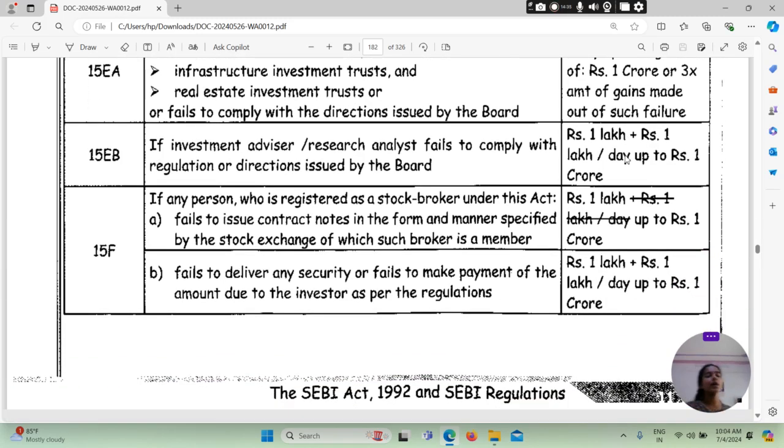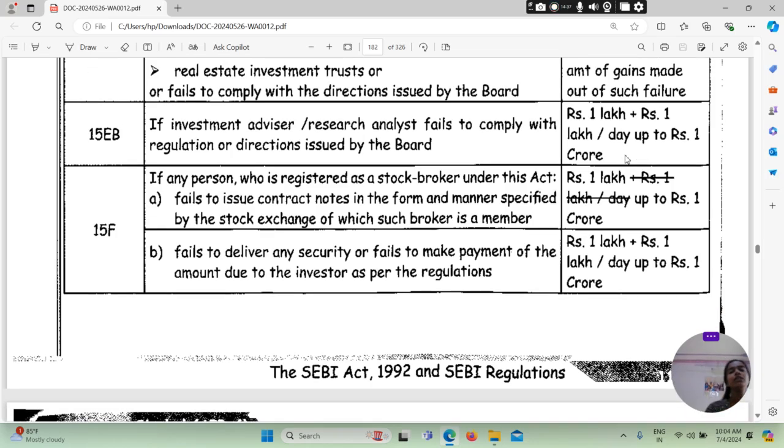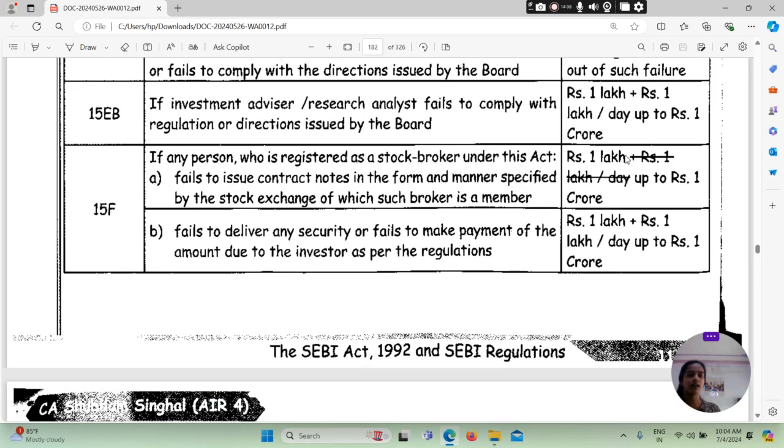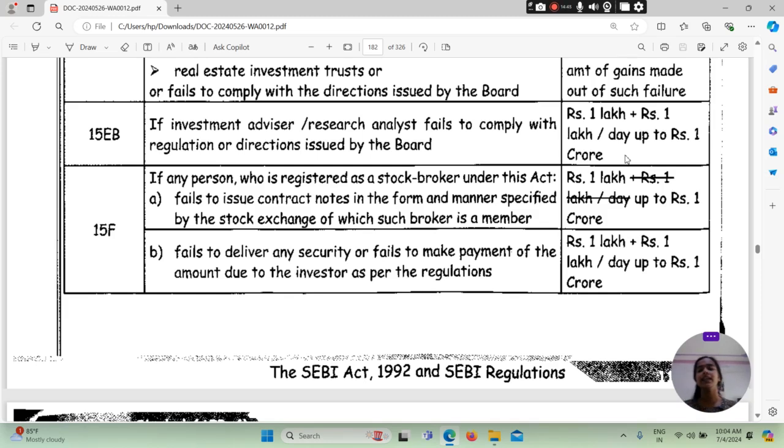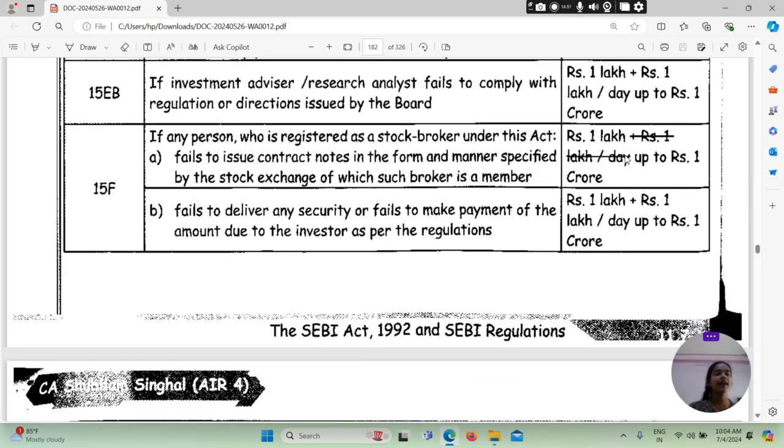This also applies if an investment adviser or research analyst fails to comply with the regulation or direction issued by the Board: rupees 1 lakh plus 1 lakh per day up to rupees 1 crore. Then 15F talks about if any person who is registered as a stock broker under this Act